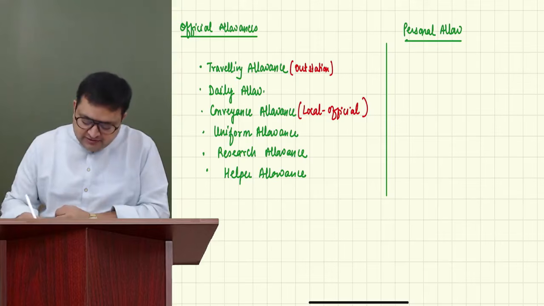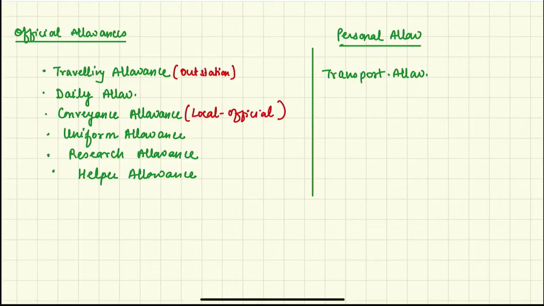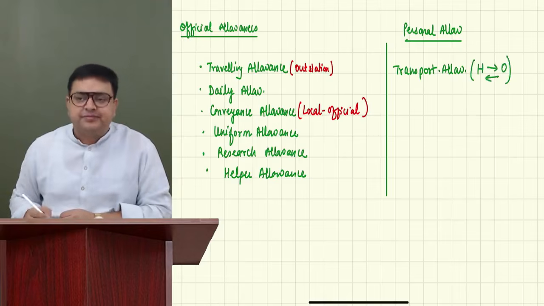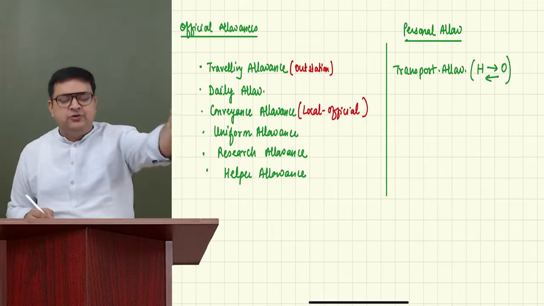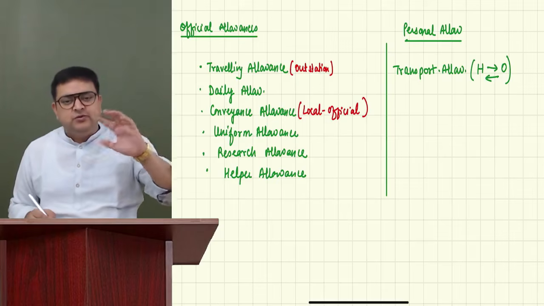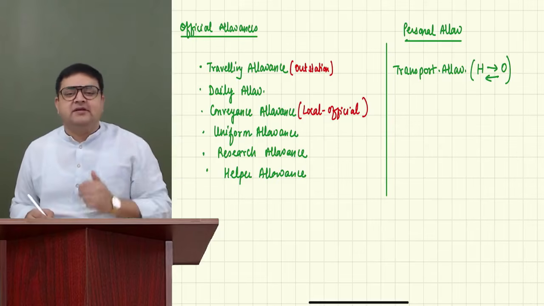But what about transport allowances? Transportation allowance is the money which is given to you so that you can travel between your home to office and come back. See, it is your responsibility to go to the office. But still, if the company is giving you money for that, this is a personal thing, but still the company is giving you money.